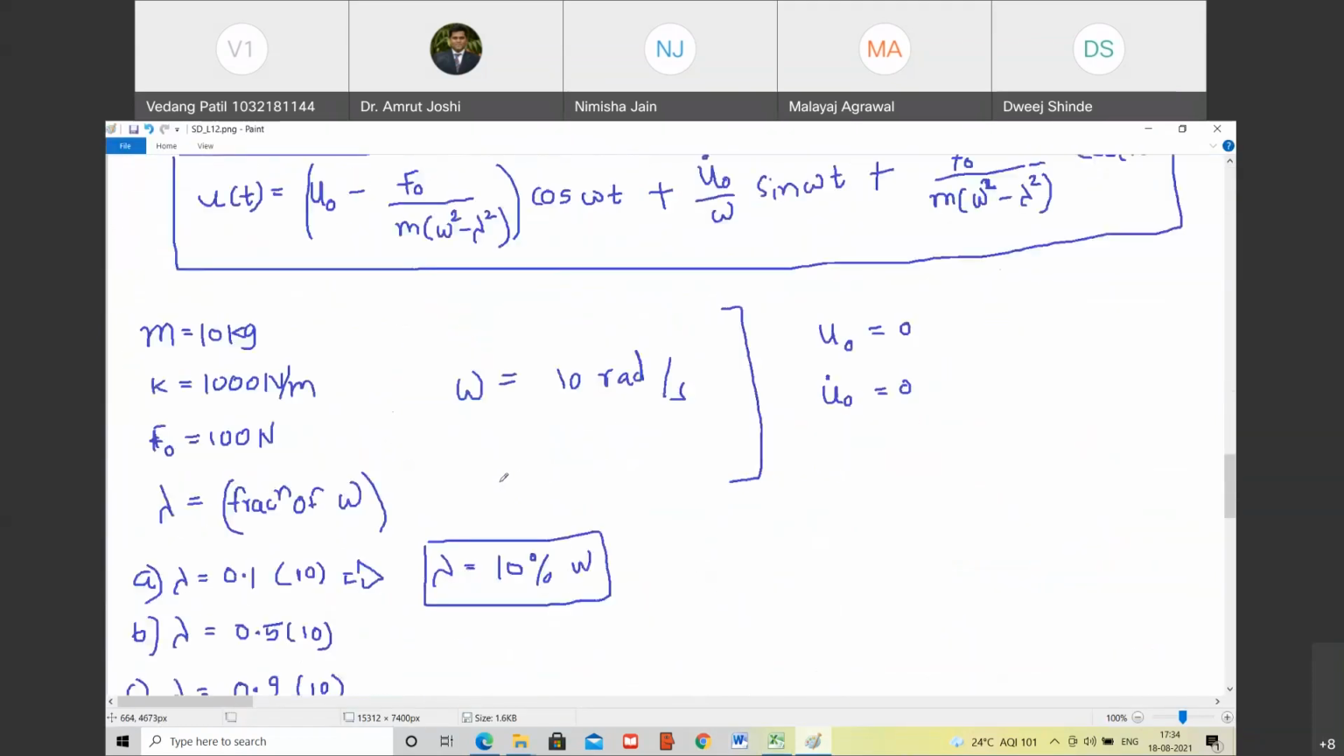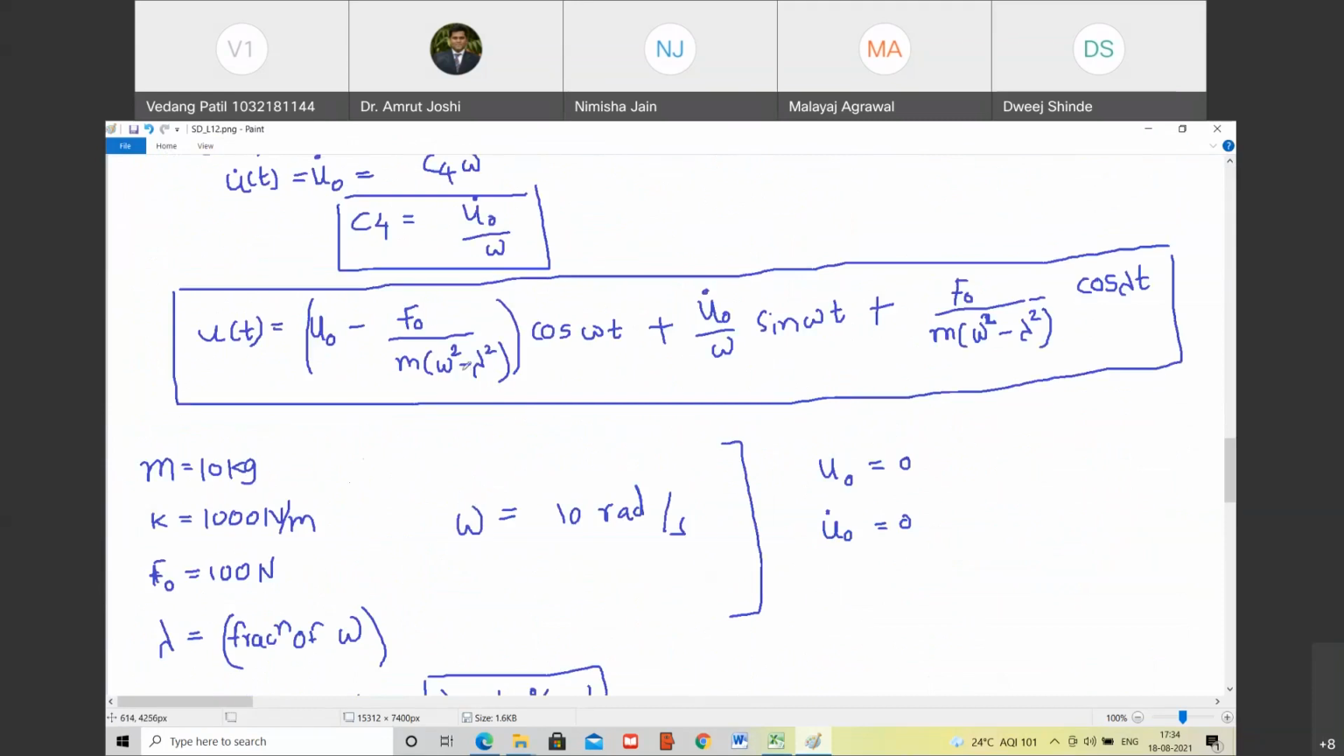Are you with me? Why you won't be able to get the solution? Because this 10 square minus 10 square becomes 0. In denominator you have 0, so you get the solution as infinity. So therefore इसका जो solution है वो इस strategy से हमें नहीं मिलने वाला है. U of t when lambda is equal to omega, we are facing the problems. Do you agree with me?